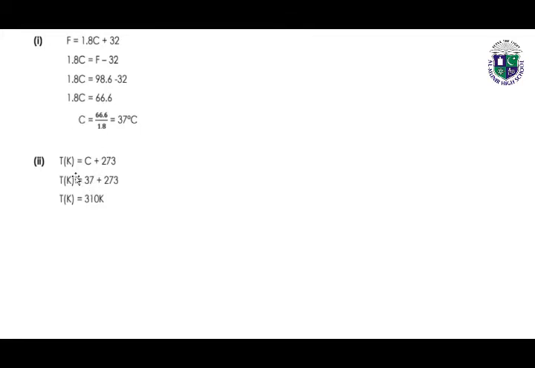To calculate the temperature in kelvins, the formula is given: K is equal to C plus 273. By putting the above value in this equation, we will get the temperature in kelvins.